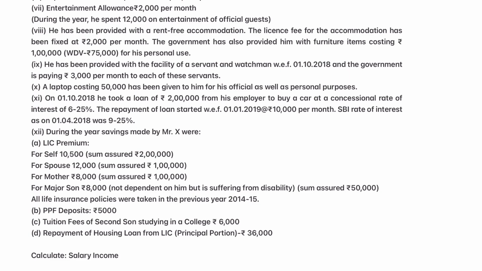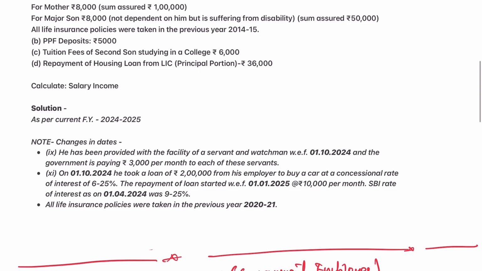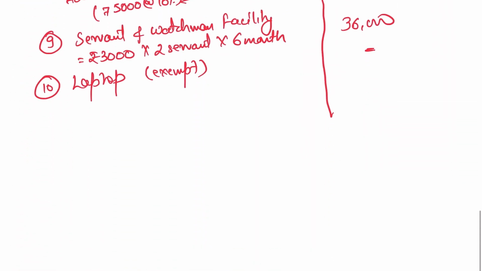Okay, the repayment of the loan started from 1st January 2019, 10,000 per month, and the SBI rate of interest is 9.25%. So we can see the rate of interest given by the SBI is different. However, the employer is charging a different rate. So let's compute the concessional loan.